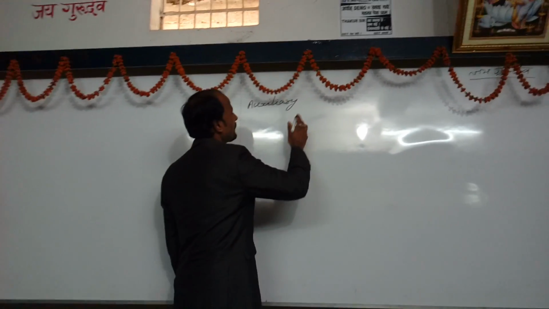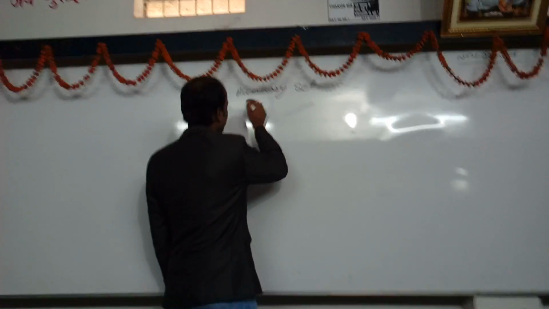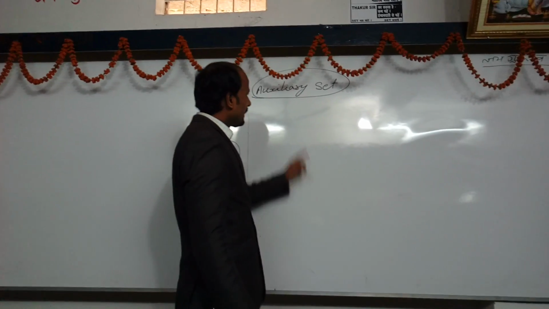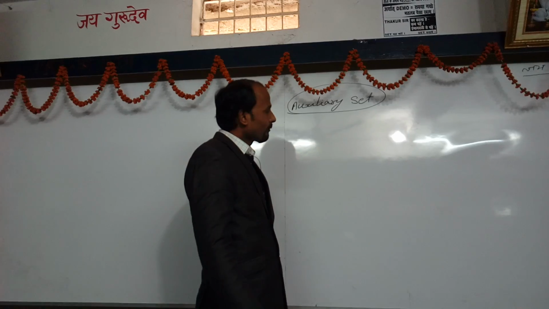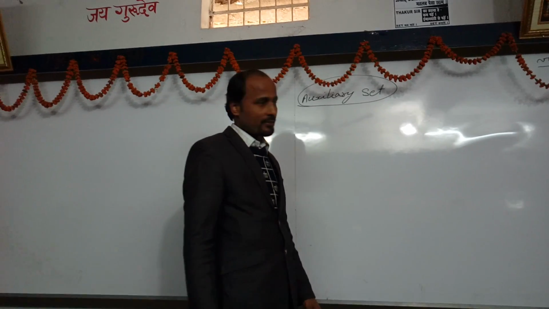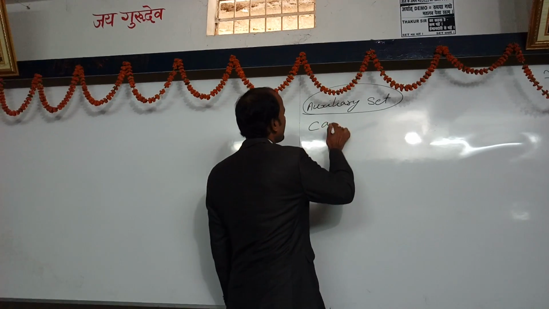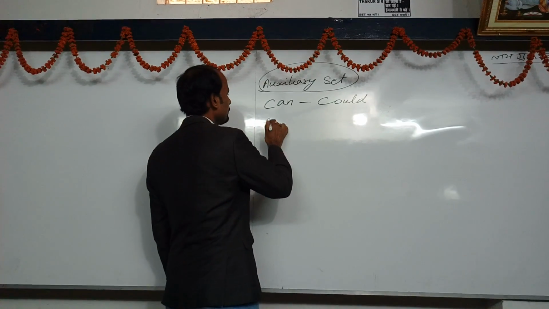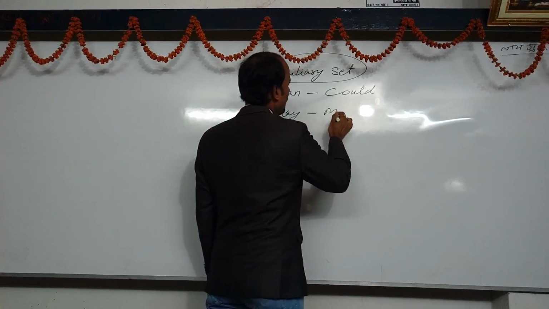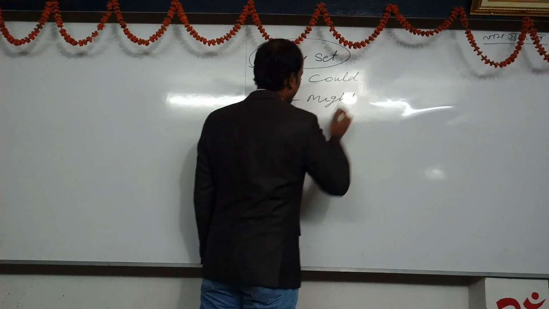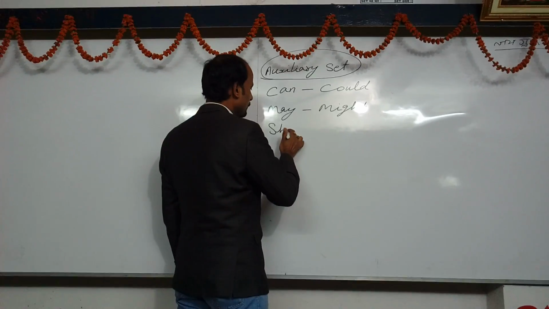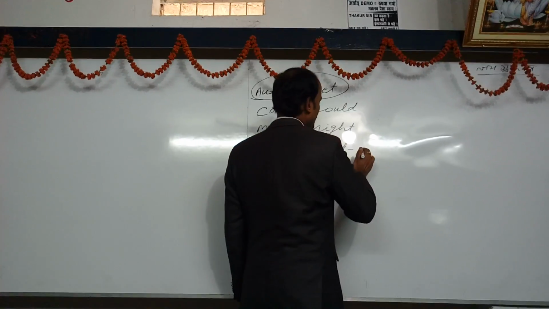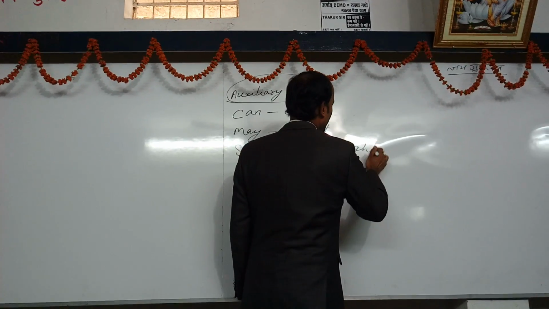Auxiliary verbs. Today you have to follow this chapter, and in this chapter we have to know about some auxiliary verbs, and they are can, could, may, might, should, must, and ought to.